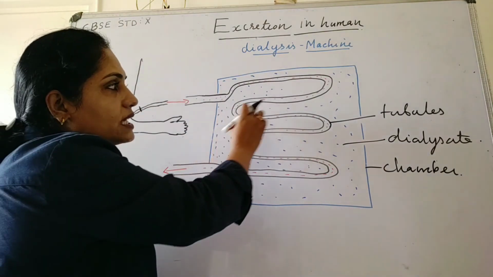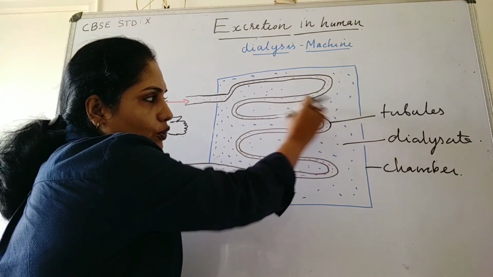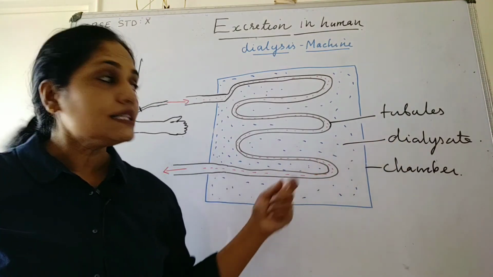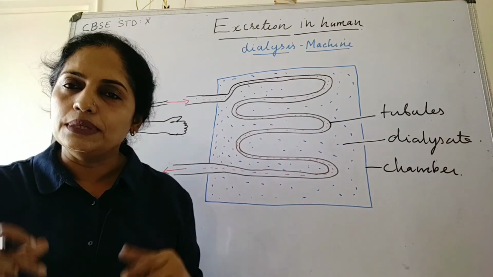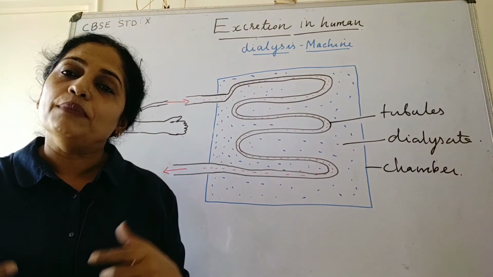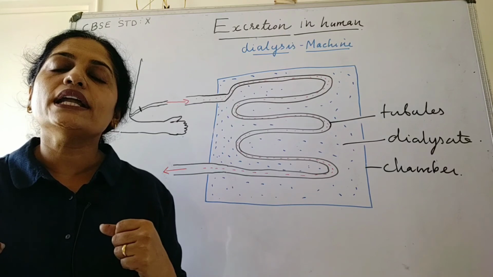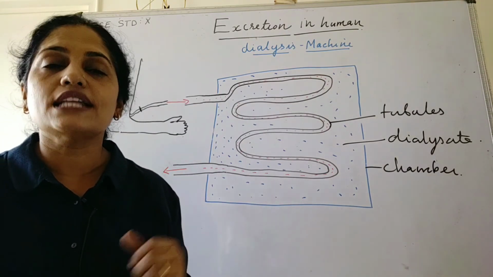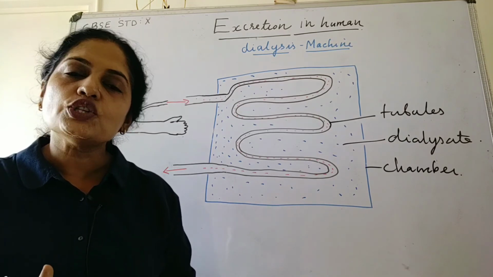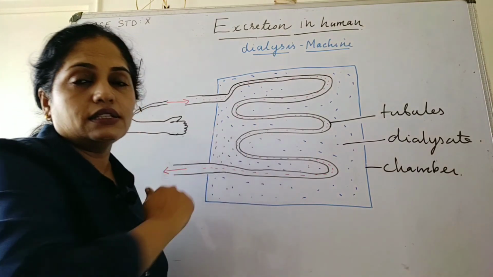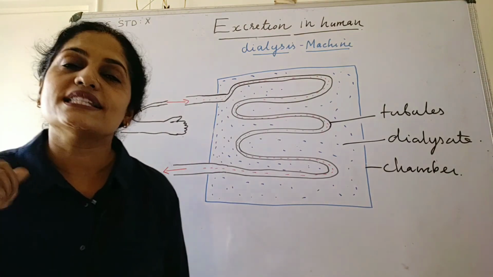This tubule is immersed in a fluid called dialysate. This dialysate resembles the fluid in our kidney. We have millions of nephrons in our kidney. These nephrons are immersed in the interstitial fluid. The composition of the interstitial fluid and the fluid here are the same.